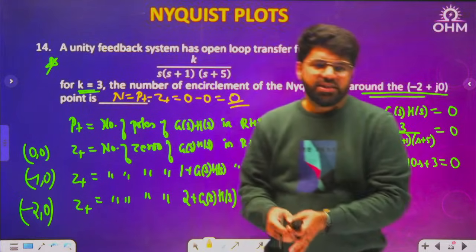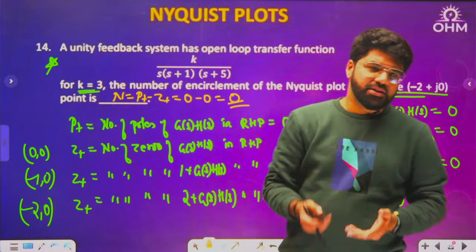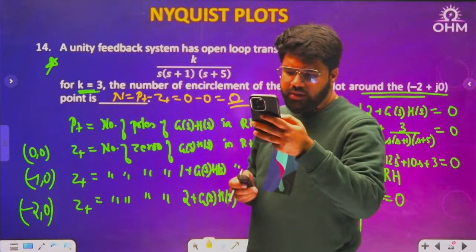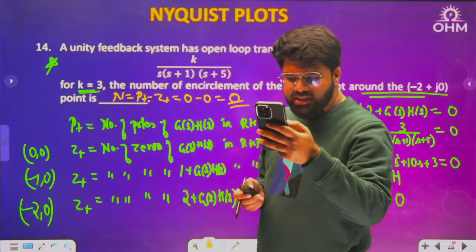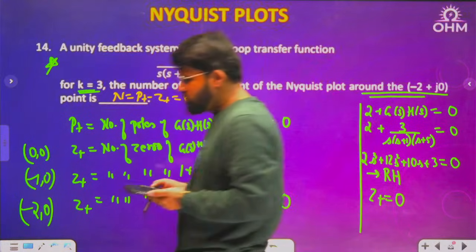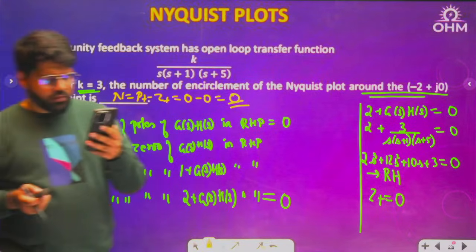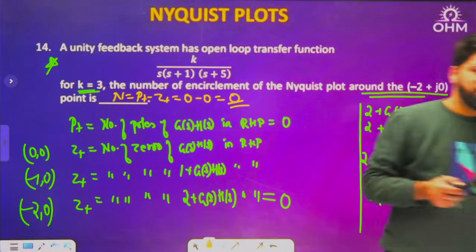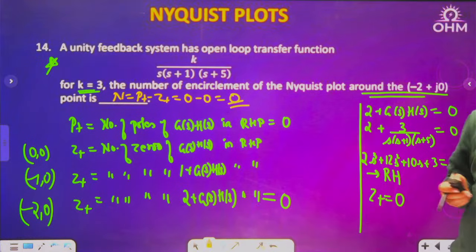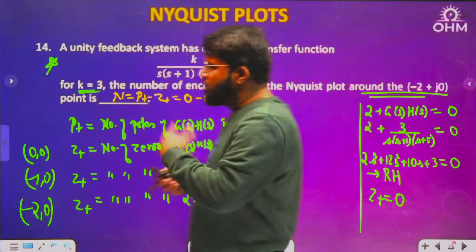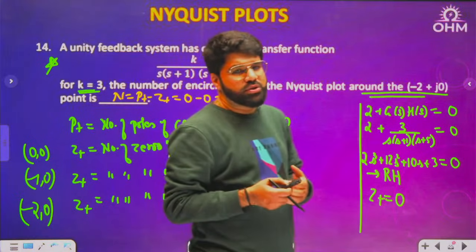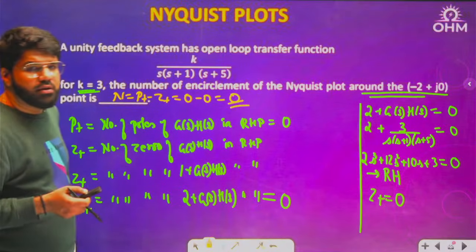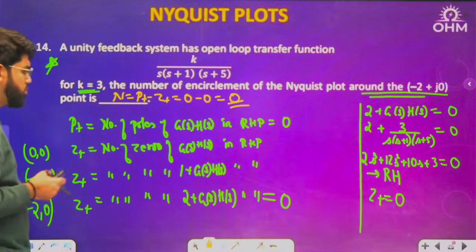1 plus GSHS equal to minus 1 is the same as 2 plus GSHS. Correct? That is the concept you want to add. The origin is shifted by minus 2. But as a concept and as a mathematical foundation, you should be ready for such questions also. Not about stability, but the general concept of encirclements by the Nyquist plot, encirclement of 0 comma 0, minus 1 comma 0, minus 2 comma 0, etc. Good question it is.